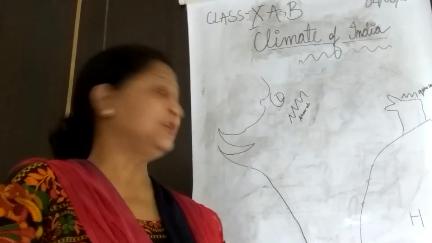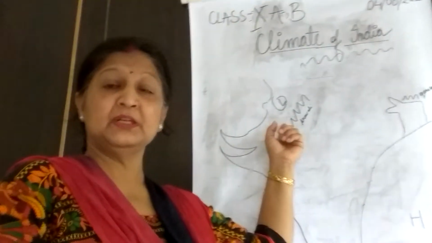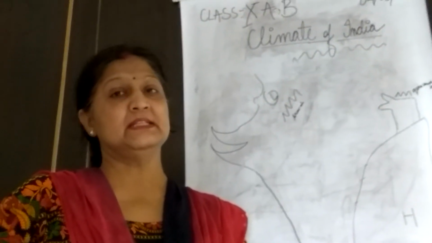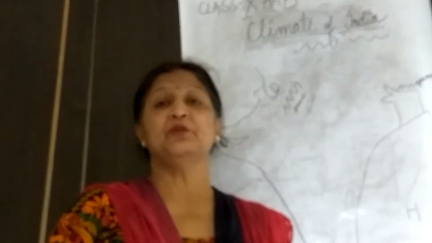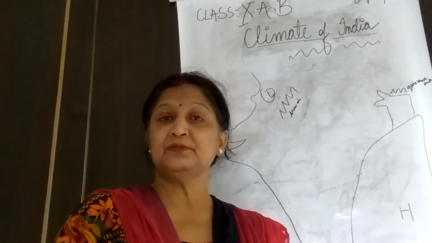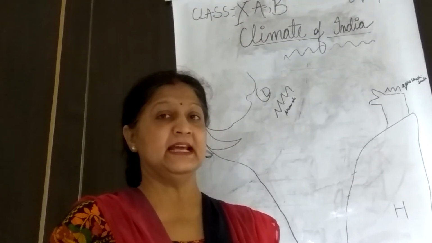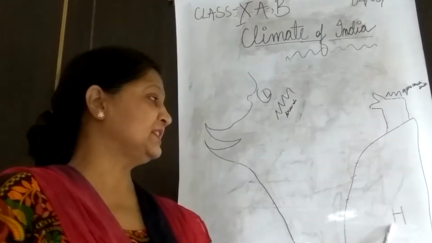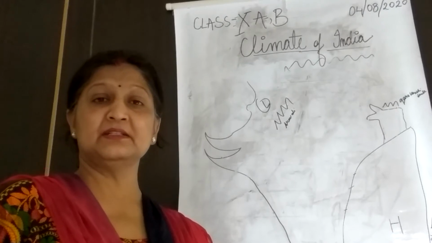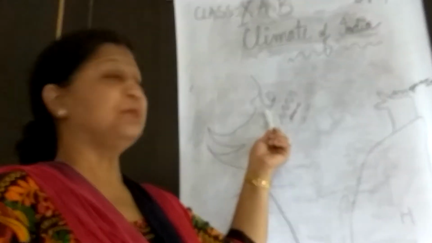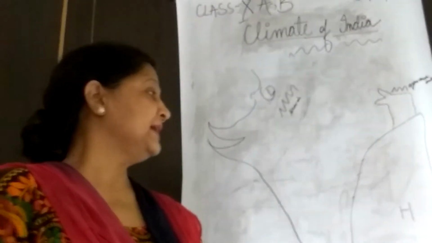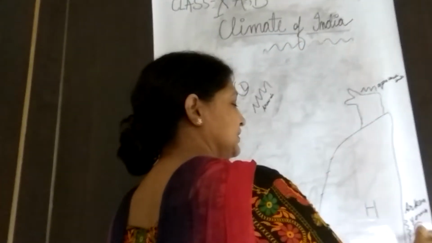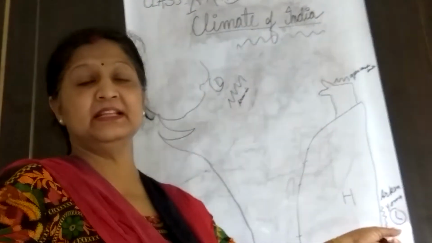You all know that wind always blows from high pressure to low pressure, but the wind does not blow very directly. It is always circular in motion. It is always deflected. In the northern hemisphere, they deflect towards their right-hand side, and in the southern hemisphere, towards their left-hand side. When the Bay of Bengal branch starts blowing towards the low pressure of the Thar desert, it does not move directly to that region, but is mainly attracted toward the low pressure created in Myanmar.